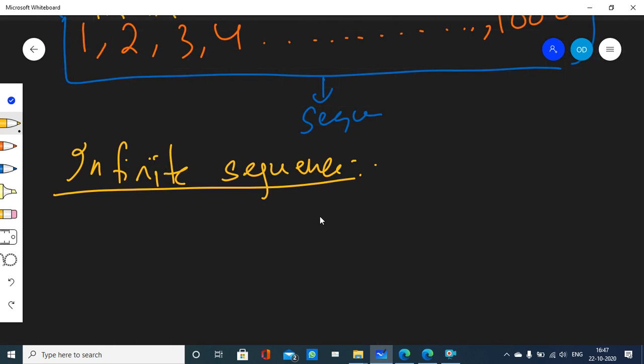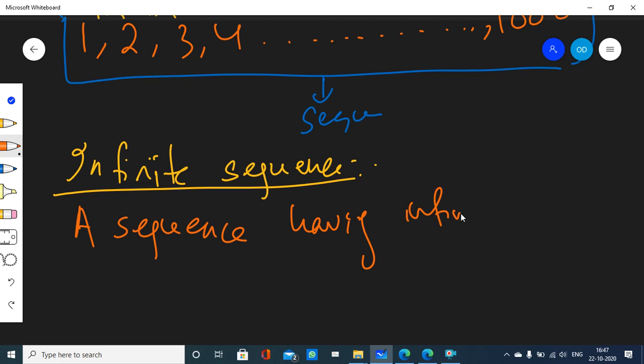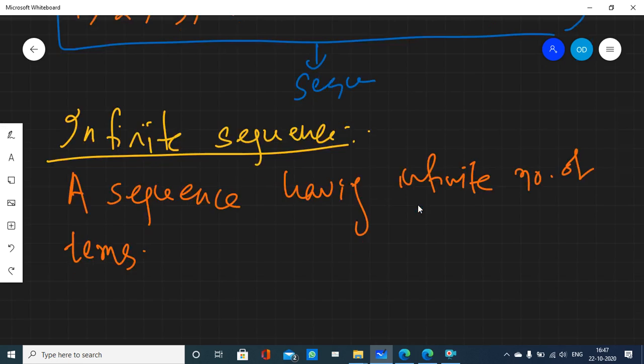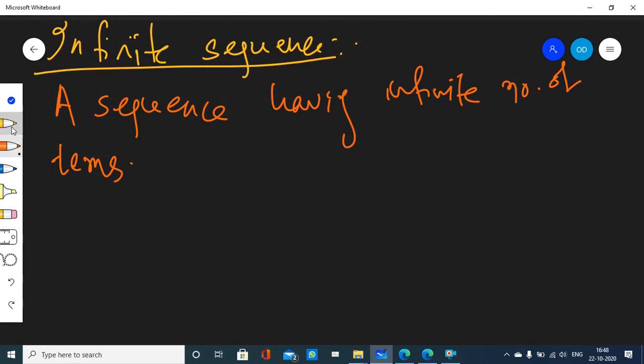Well, infinite sequence, as the name suggests, is a sequence having infinite number of terms. Let me give you an example. Let's say I have written 1, 2, 3, 4, dot dot dot. Well, obviously this is a sequence.